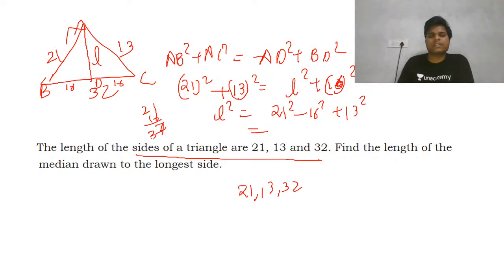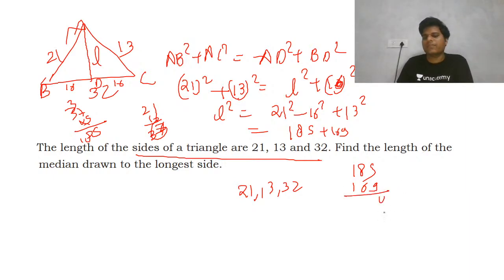7 and 3, 7 3 7 into 5, 3 7 into 5, so 5 150 and 155, 25 5 3 15 3 185. So 185 for this and 169, just add this, and we have to take the root of this. So I hope I have done the calculation right. You guys need to check the calculations if there is any mistake.